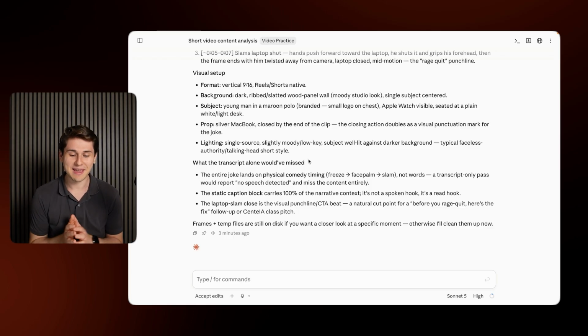It worked perfectly. So guys, as you can see, this is a real use case that you can actually use. So if you're interested, you have all of the information in the description so that you can use the skill, replicate it, and the instructions for you to install it.